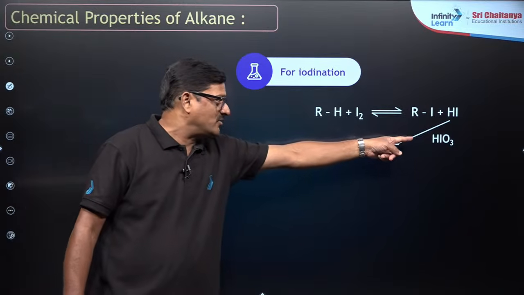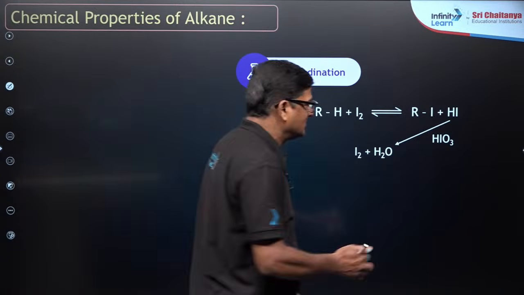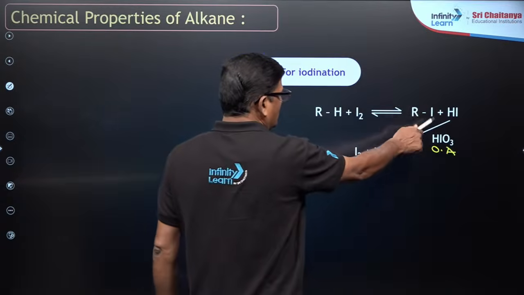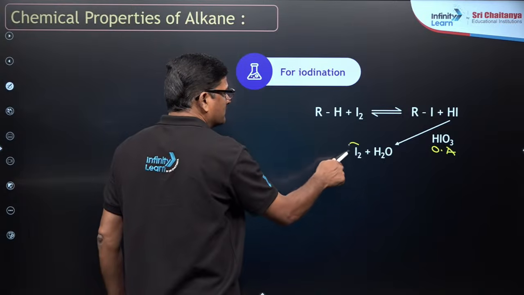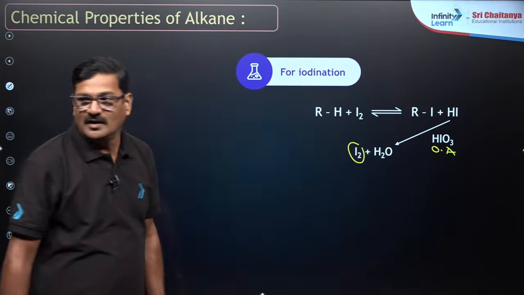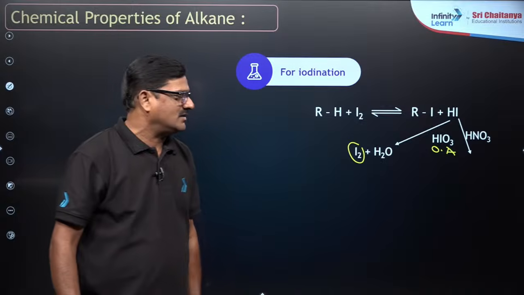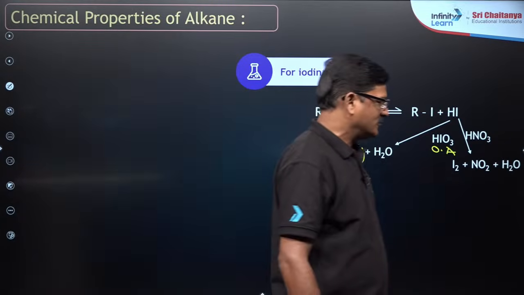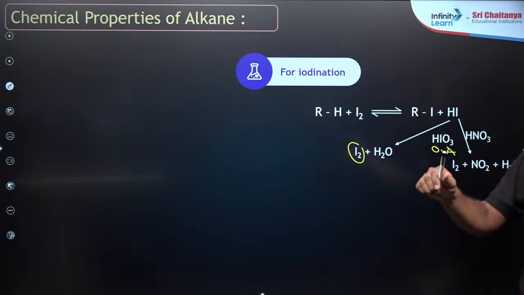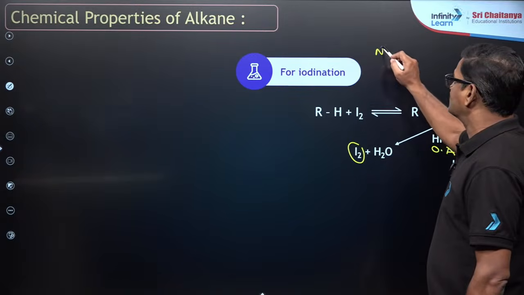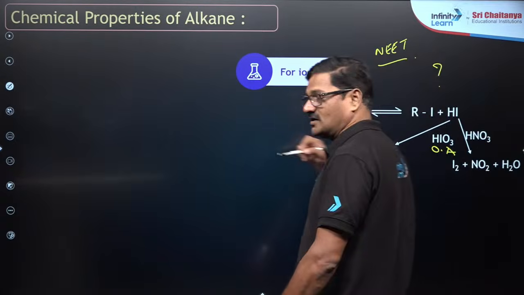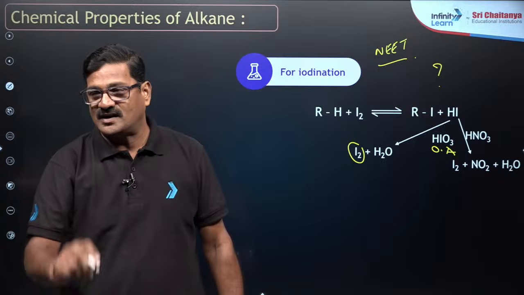HIO3 is an oxidizing agent (OA) which converts HI to iodine. You can also use HNO3, which converts HI to NO2 plus I2. So in the NEET examination, you will be asked a question: what is the role of HIO3 in this reaction? Assertion-reasoning style.